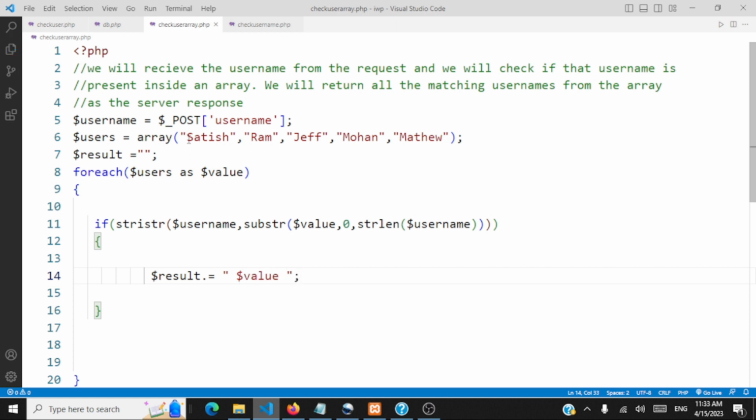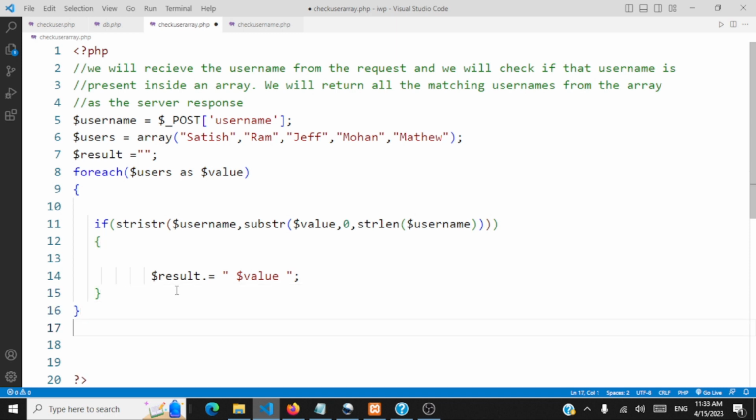Very simple. Many usernames can start with "s". So we take the single character of the value and check whether that is part of the username. If it is part of the username, concatenate the value to the result. Likewise, if there is another name, Sam, we take "s", check whether that matches the username that's coming in as input, then we concatenate that with the result. Because when the user enters "s", we should display Satish, Sam, Sanjeevan, whatever it is. So all the names starting with "s" should be displayed back in the output. So we are concatenating all the results.